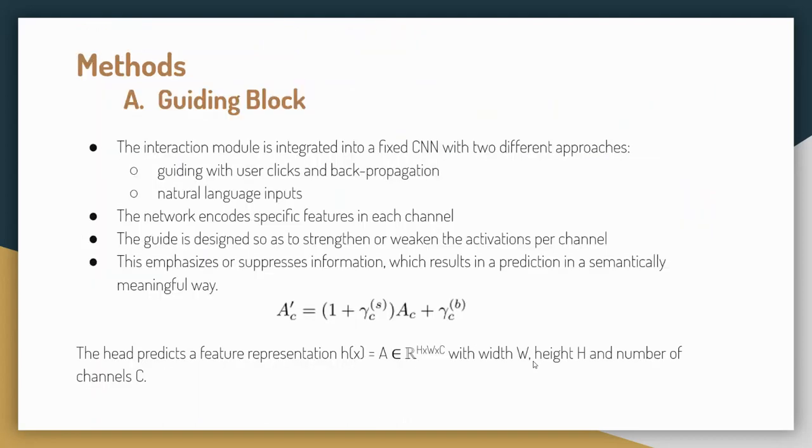Okay, so that was a wonderful introduction to what the paper is all about. Now let us see the methods they are proposing. So first of all, they are fixing the CNN. That is one important part. The head part and the tail part are going to remain the same. We are not going to do any kind of handling with them or playing with them. What we are going to do is introduce this guiding block, which will modify the output of the head and then pass it to the tail.